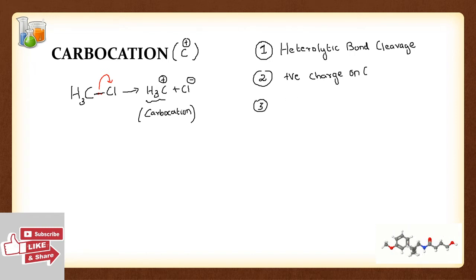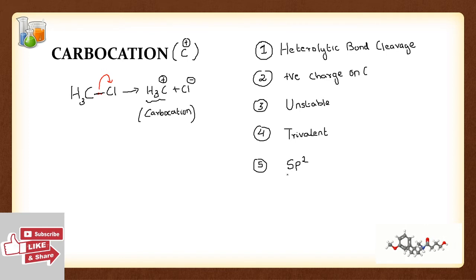The third point is that the carbocation is a reaction intermediate, and reaction intermediates quickly get converted into product. Why? Because they are unstable. So carbocation is unstable. The fourth point is that carbocations are trivalent. And the fifth point is on the hybridization of the carbocation. A carbocation has sp2 hybridization.